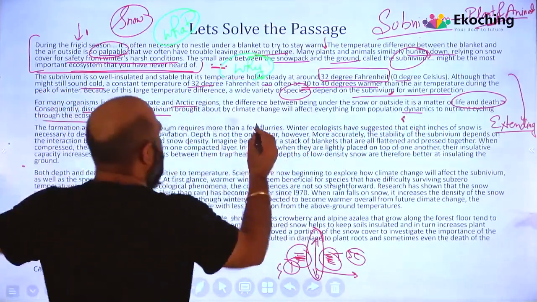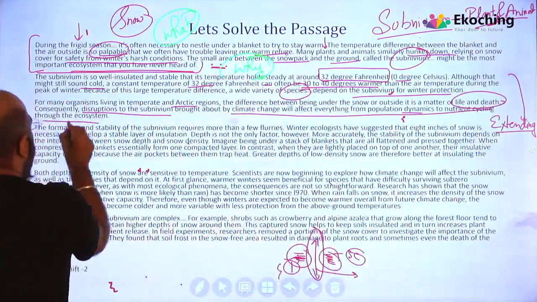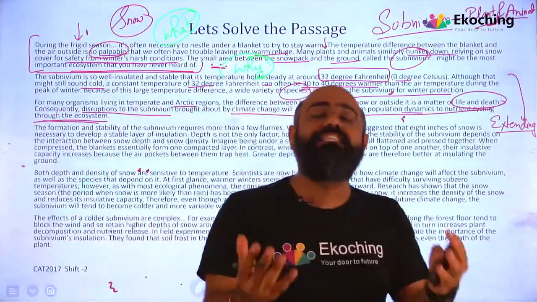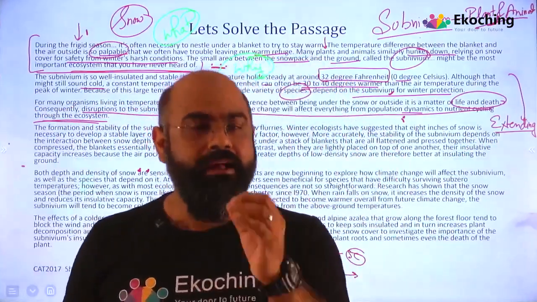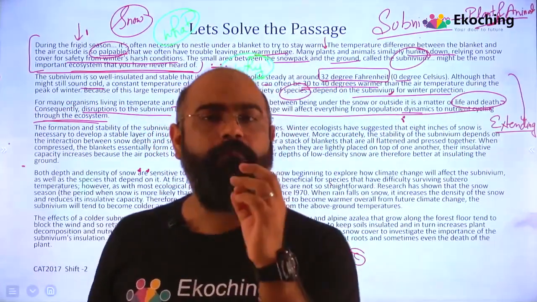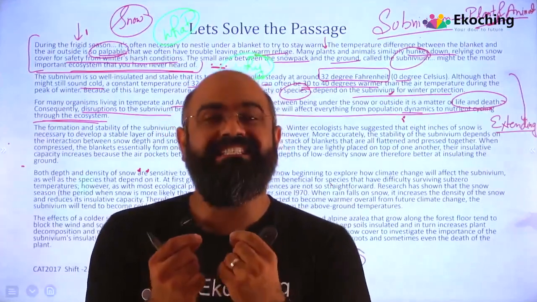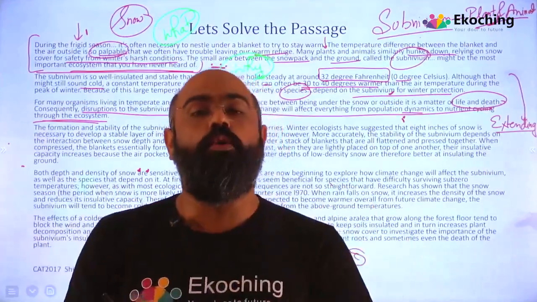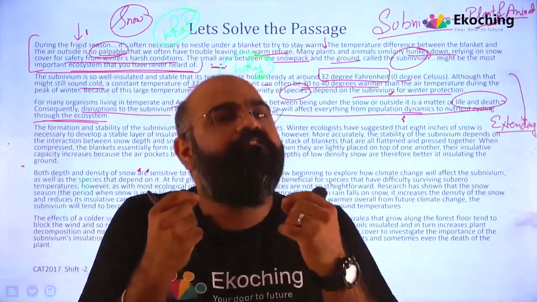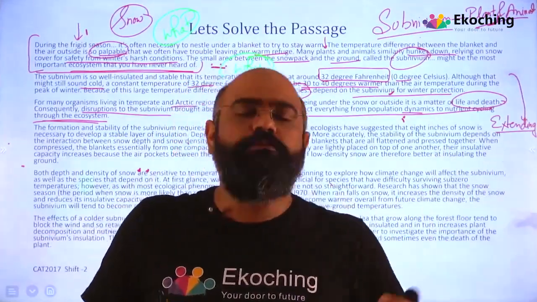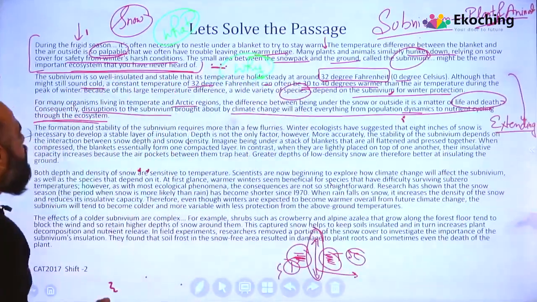So in the last line here, he's now, as I said, helping us anticipate the reading. From the last line, I can anticipate that the next paragraph will surely be about how we as a system as a whole are destroying the subniveum and what effect it can have on these plants and species. Anticipate, guys.